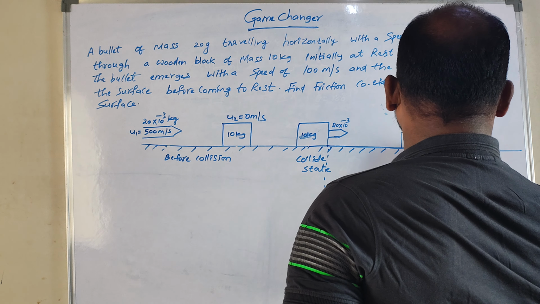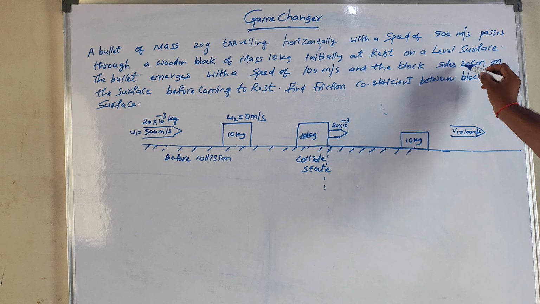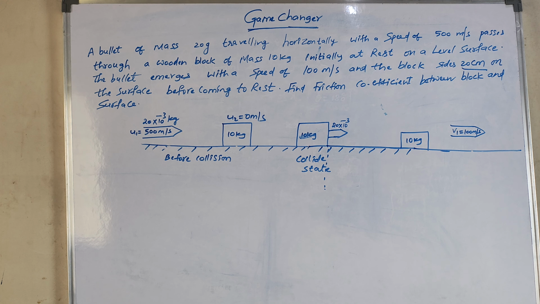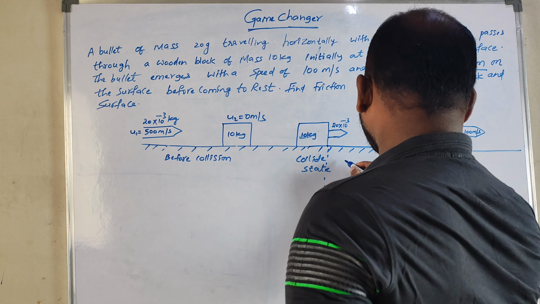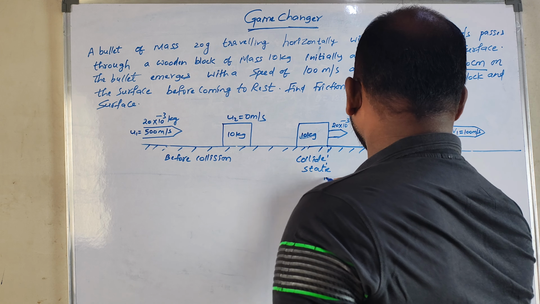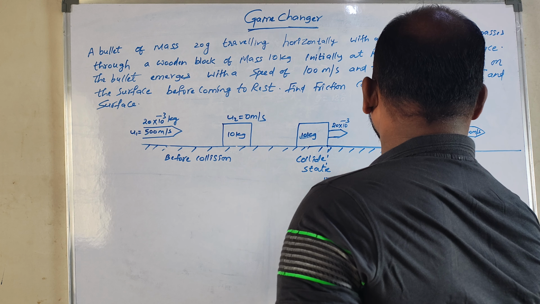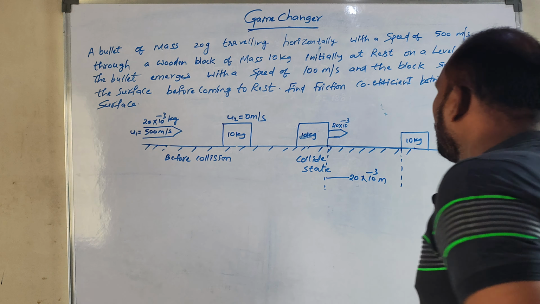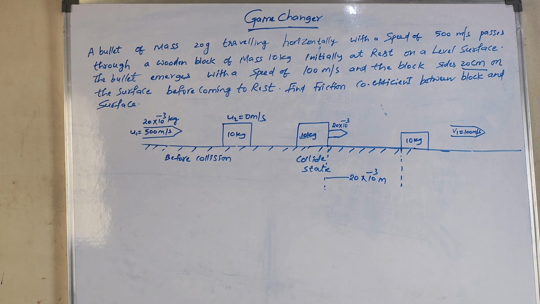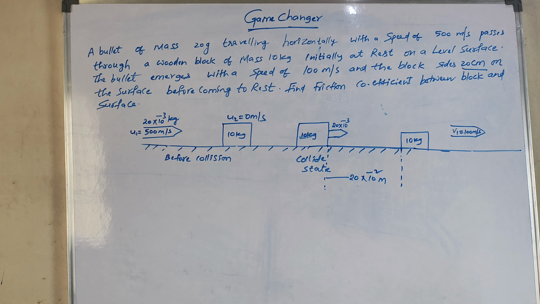The 10 kg block has a displacement of 20 centimeters. So it goes 20 centimeters, it is moved by a distance of 20 centimeters. That means 20 into 10 power minus 2 meters. So the block is shifting by 20 into 10 power minus 2 meters.